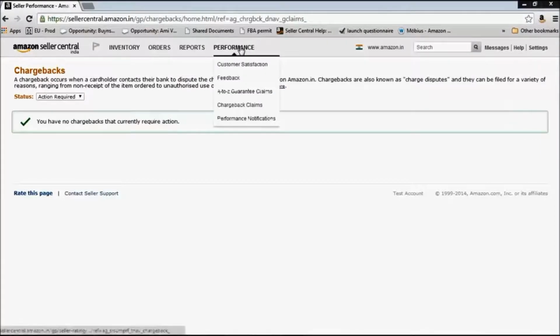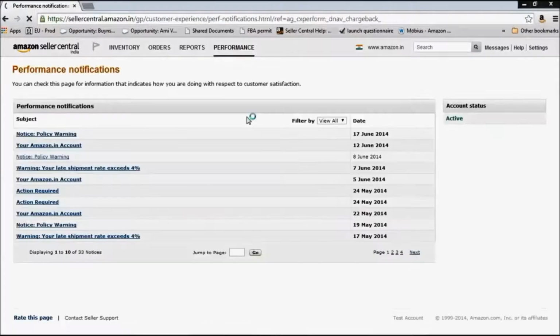So all of these different factors, different claims will be shown to you as performance notifications. So under performance, if you click on the last option, you will see all the warnings, all the messages, and a lot of these will be sent to you via email as well.